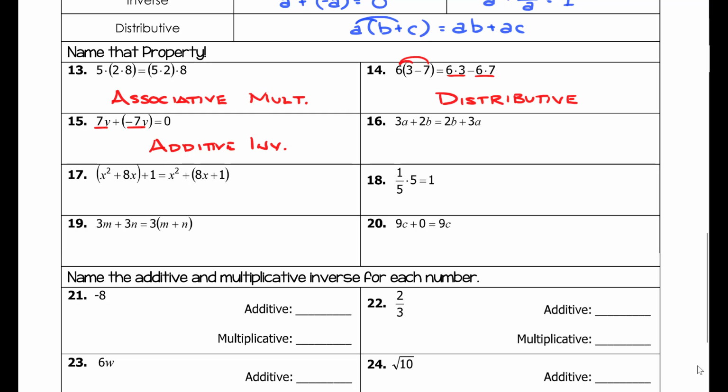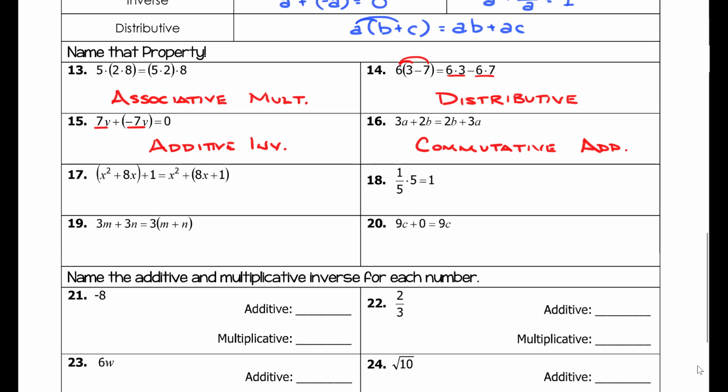With 16, 3a plus 2b is 2b plus 3a. So we've changed the order. That's the commutative property of addition. When you guys are doing your assignment later on, don't just simply leave it as commutative property. Indicate whether it's addition or multiplication. Same for additive inverse, multiplicative inverse, associative property of multiplication. You get the idea.